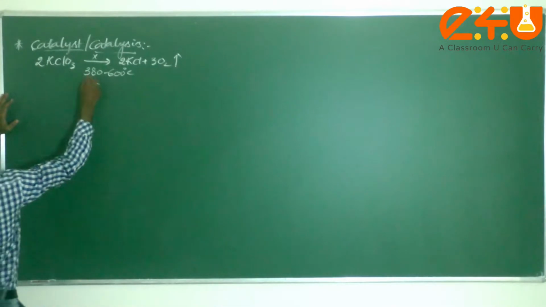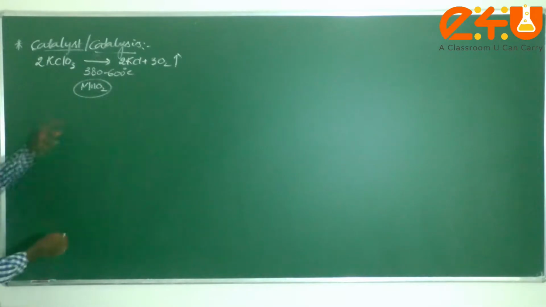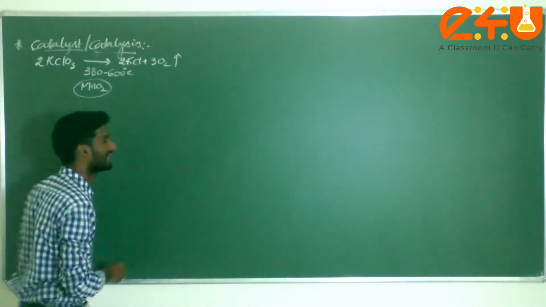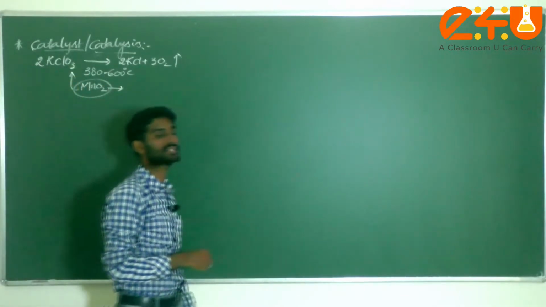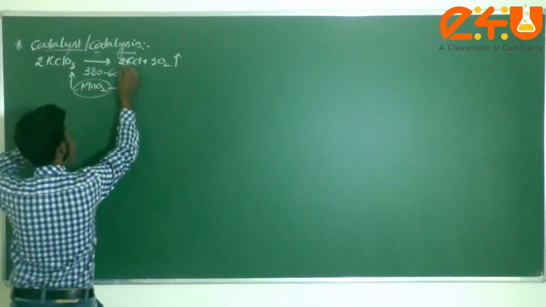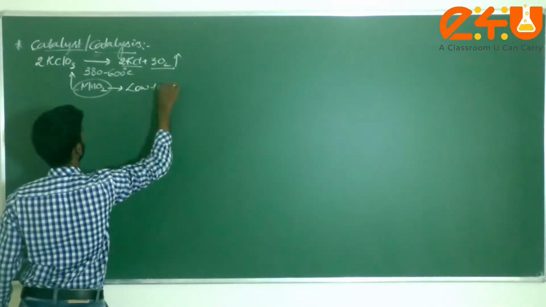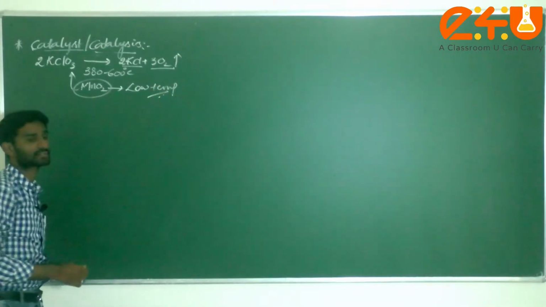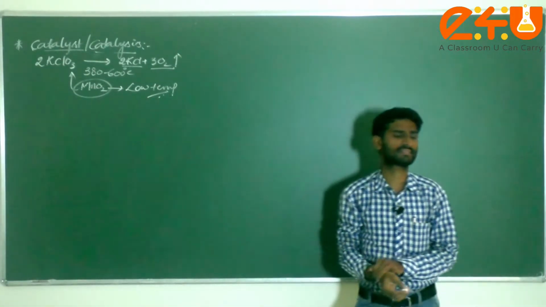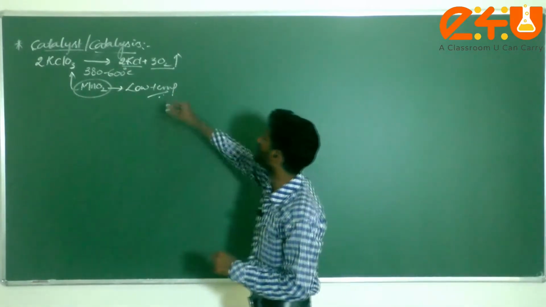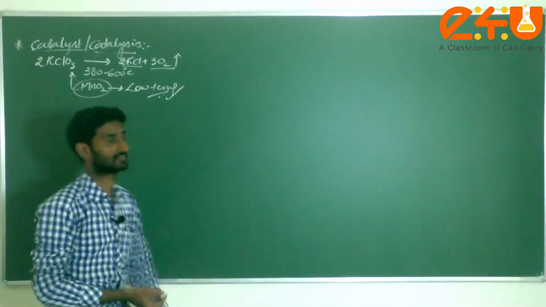Now what I am doing here is adding a substance that is our topic, a catalyst, MnO2, manganese dioxide. If you use this manganese dioxide for the decomposition of potassium chlorate, it will decompose into potassium chloride and oxygen at low temperature. Understood? At low temperature itself, approximately 100 to 150 or 180 degrees Celsius. That means we save so much energy with the help of a small amount of catalyst. Am I correct or not?